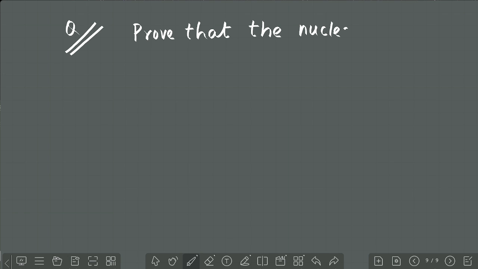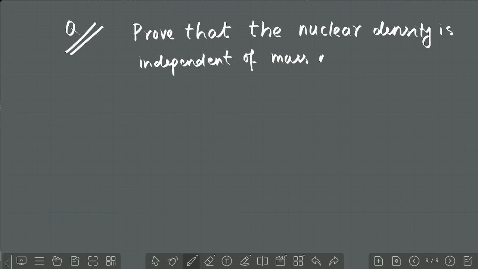See one question, listen here. Prove that the nuclear density is independent of mass number. Nuclear density is independent of mass number.